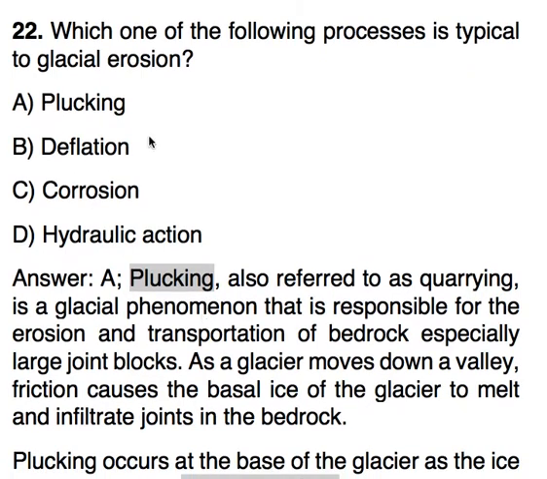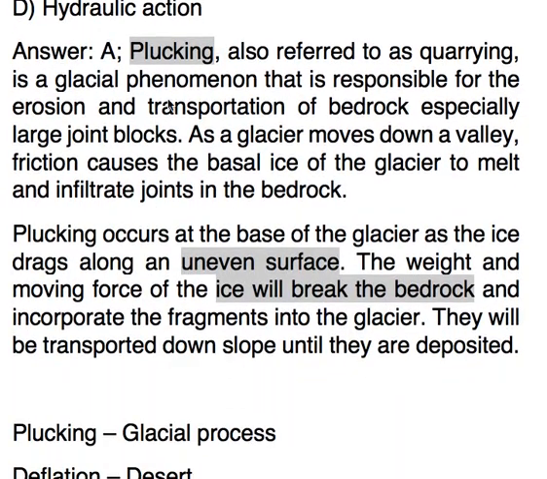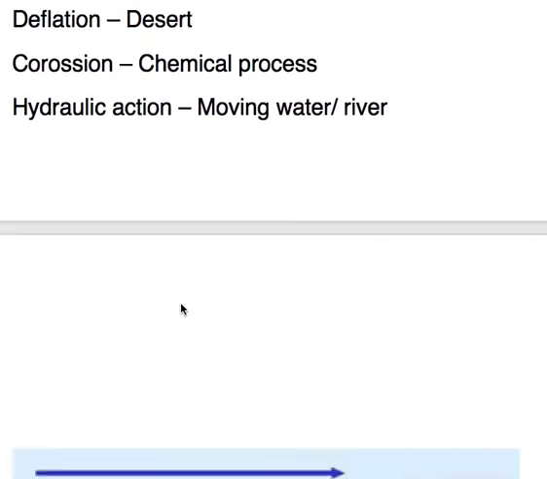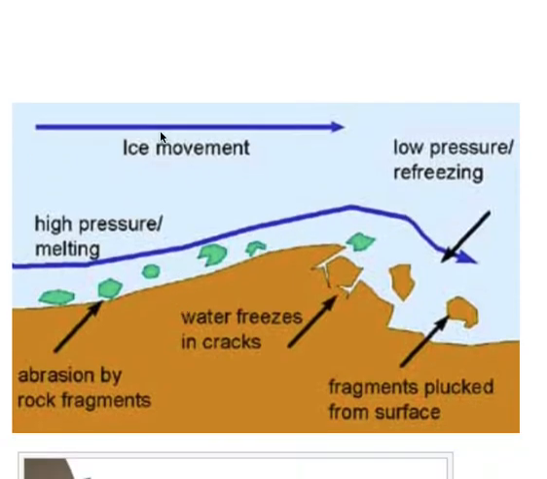And this was a question about processes which is related to glacial erosion, that is called plucking. Plucking happens on an uneven surface, as ice moves and breaks the bedrock. We understand plucking from this diagram as the movement of the ice in this direction.